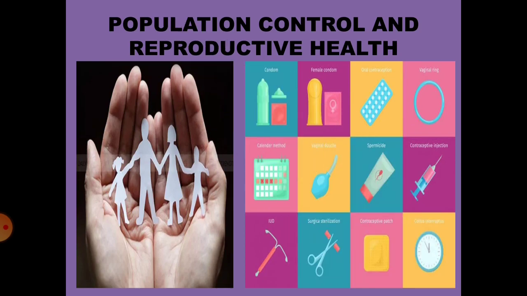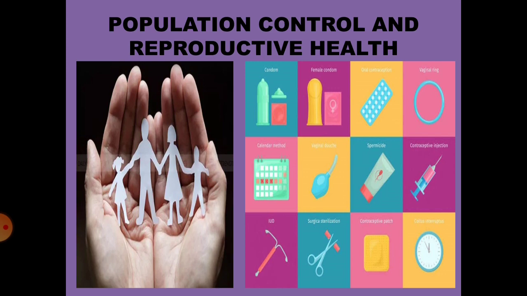Why is it necessary for population control and reproductive health, children? Or what do you mean by reproductive health? Okay, yes, very good. You are right. The state of complete physical, mental and social well-being in all matters of the reproductive system is referred to as reproductive health. One must have knowledge of keeping their reproductive health proper. Then only can population be controlled.